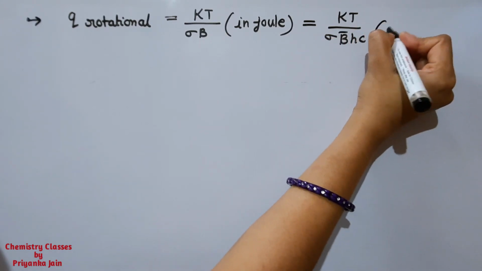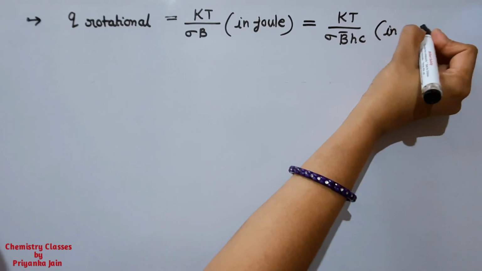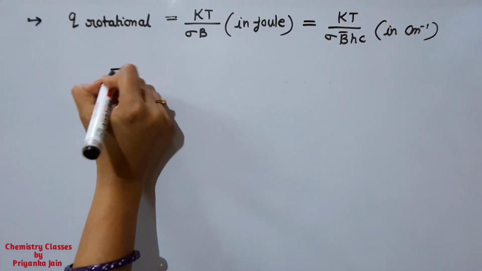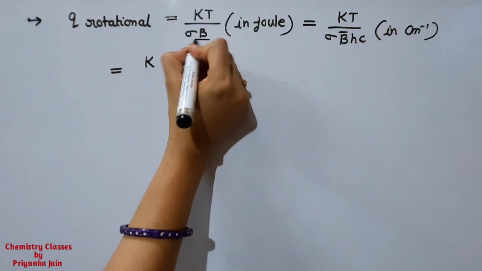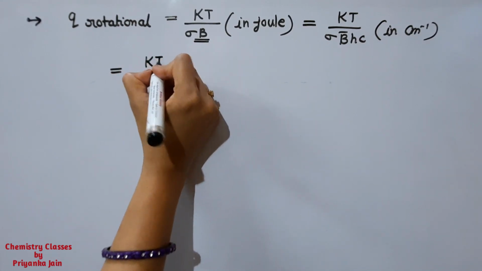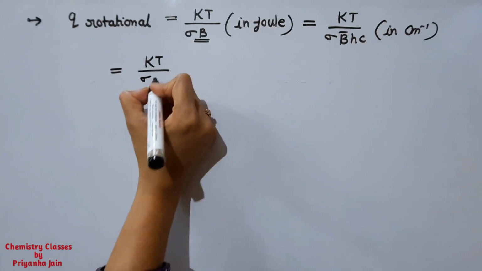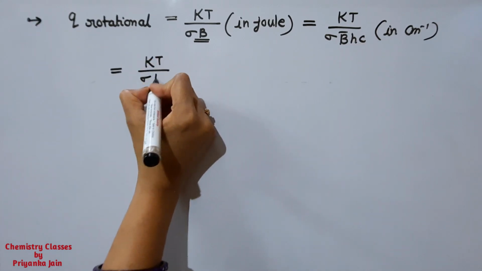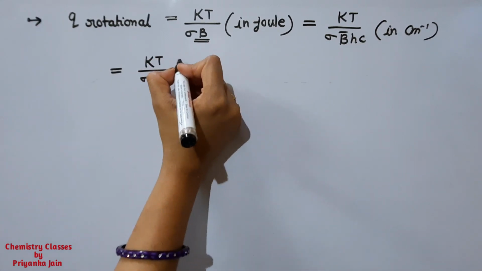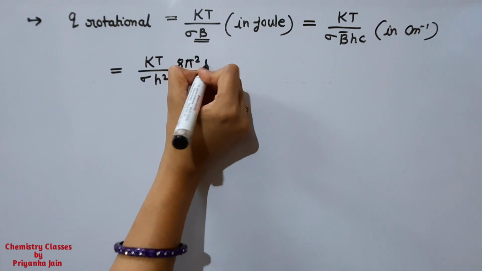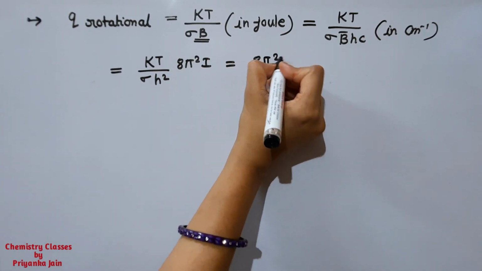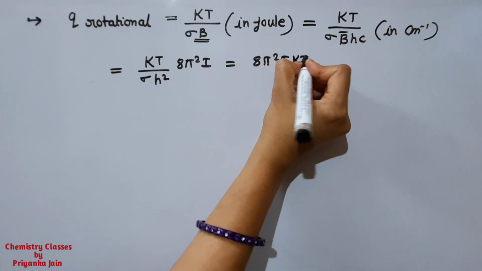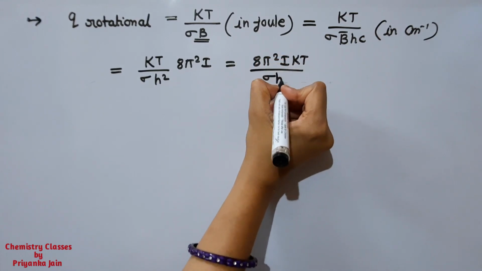If we put the value of b, then it will be equal to 8 pi square I kT divided by sigma h square.